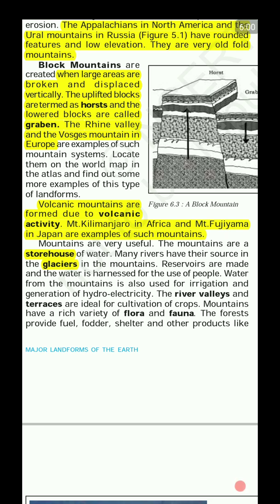The river valleys and terraces are ideal for the cultivation of crops. The mountains have a rich variety of flora and fauna. The forests provide fuel, fodder, shelter, and other products. Okay? Very, very important. Storehouse of water.